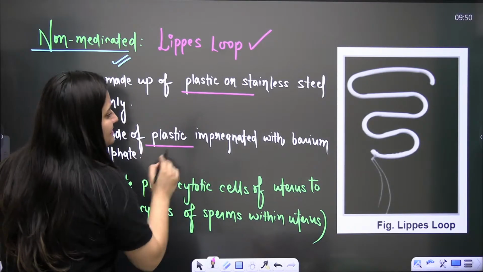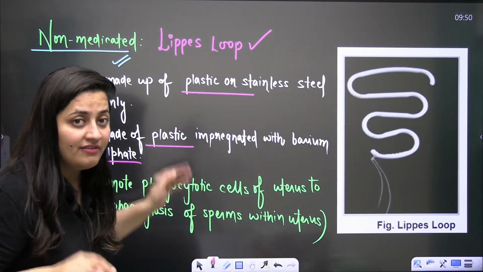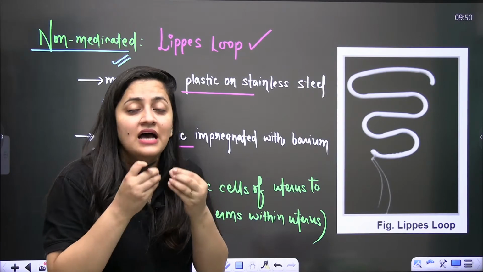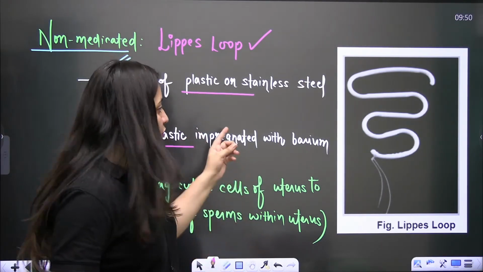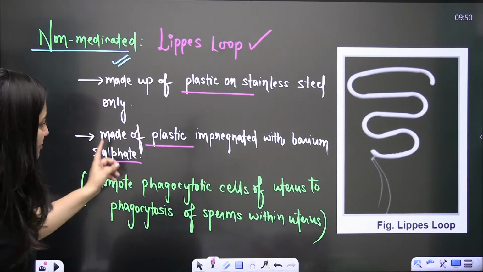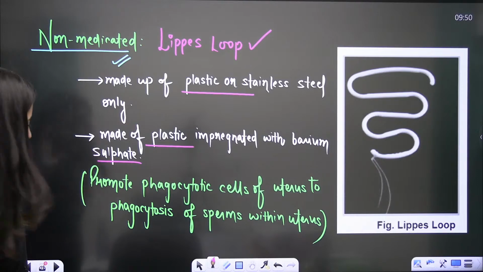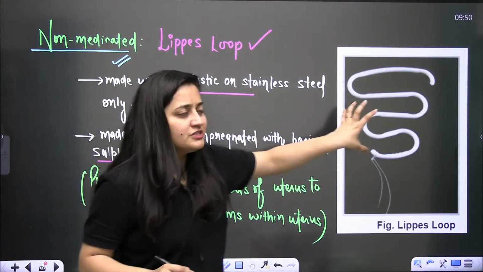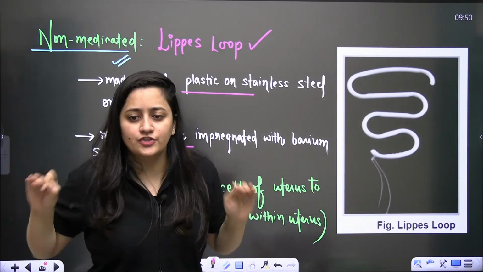So that plastic is impregnated with barium sulfate. I told you already, when I was telling you about the chemicals, that these chemicals are basically spermicides. So why is it impregnated with barium sulfate? Because it is a spermicide. Clear? Now see, this Lippes Loop will be inserted there in the uterus.